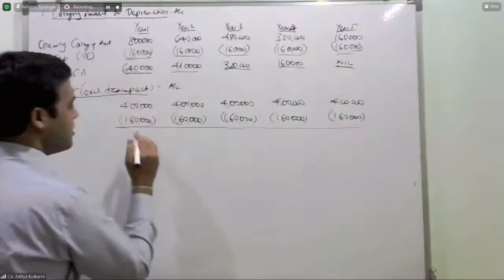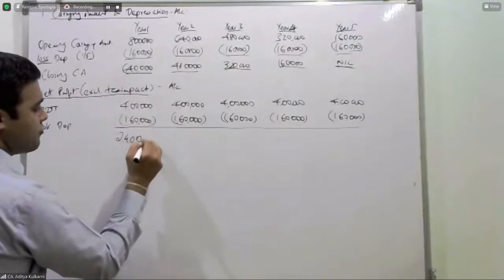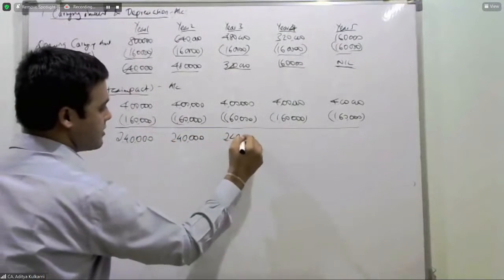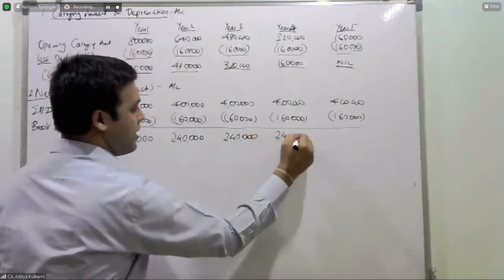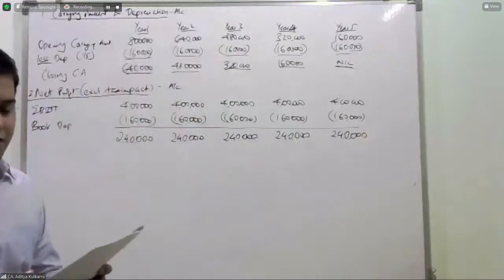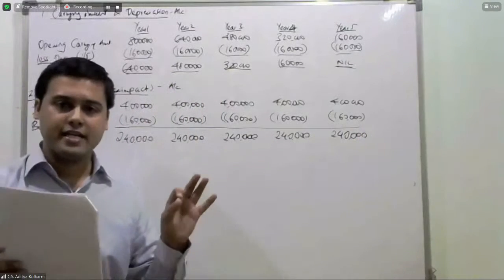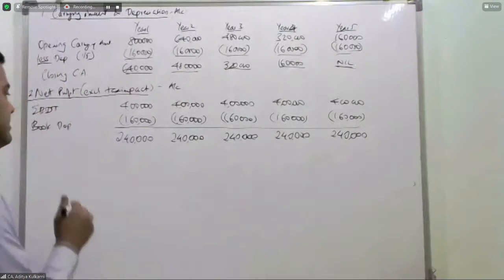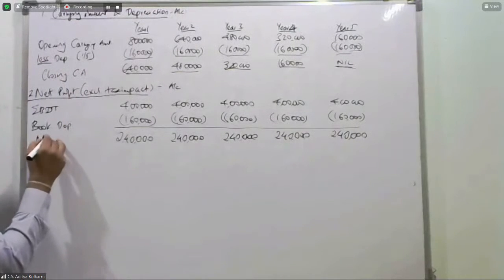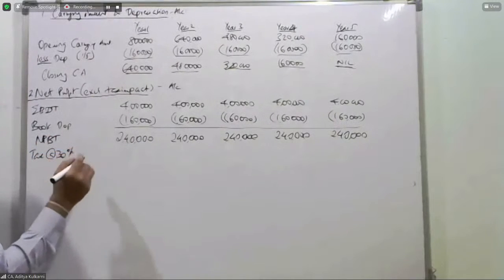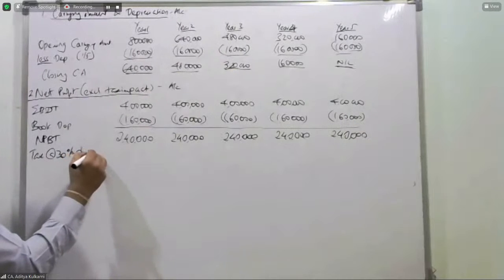Now, what is your net profit before tax? 2 lakh 40,000. So far, it is manageable. Now, if everything was same in income tax and accounts, then this is NPBT, tax at the rate of 30% should be.